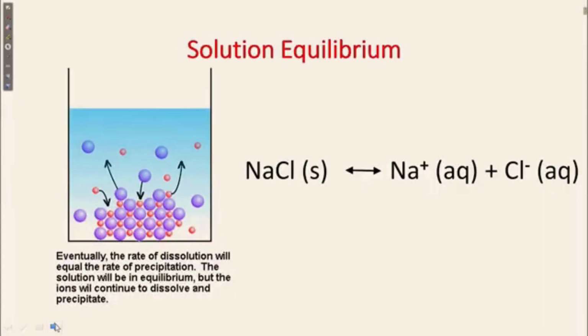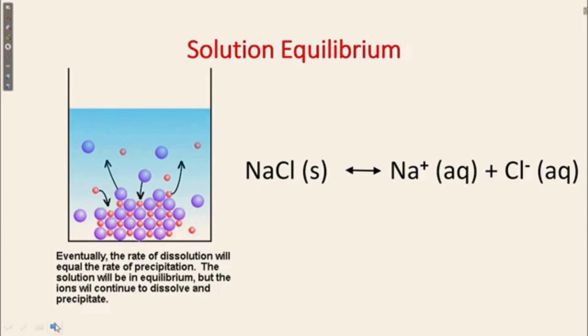So in our solution, you can see on your screen, solid sodium chloride, which is known as normal salt, dissociates in water and is converted into sodium ion and chloride ion. Here you can see in the reaction, these two ions are in the aqueous form.